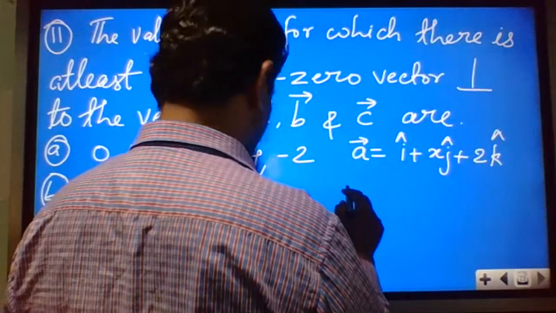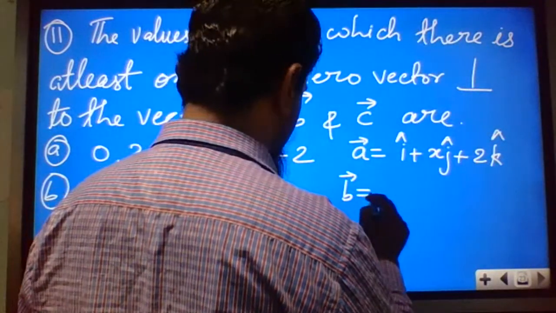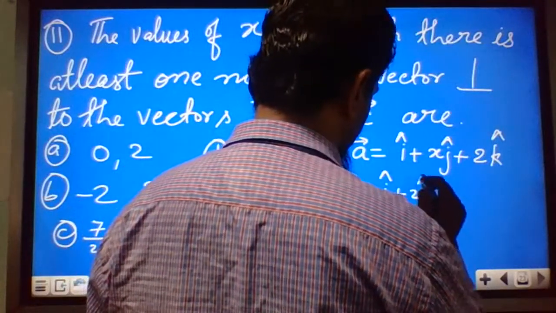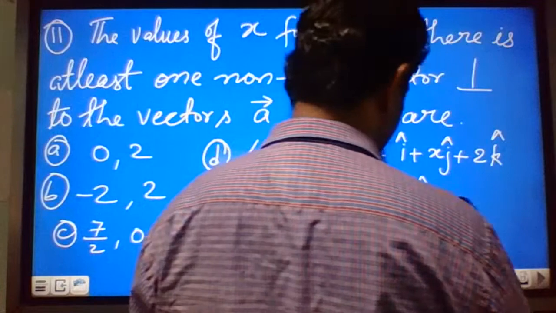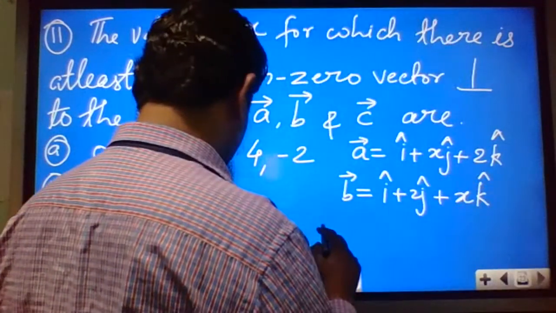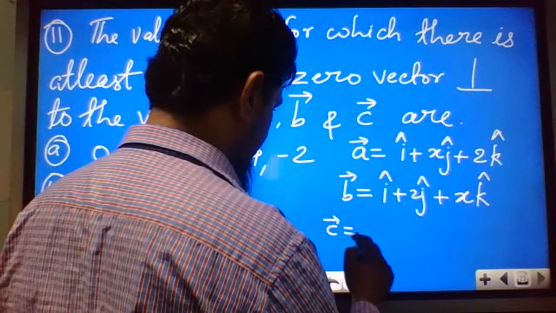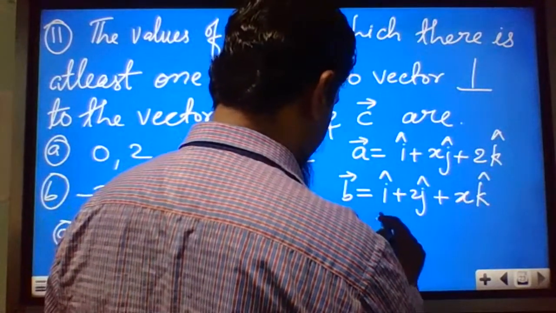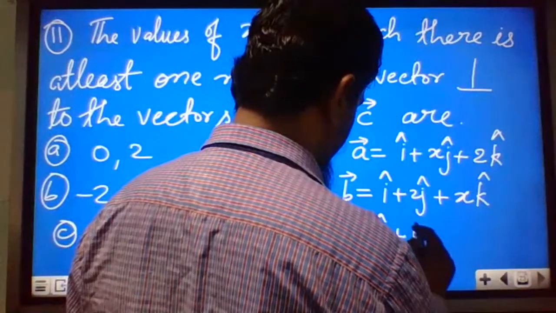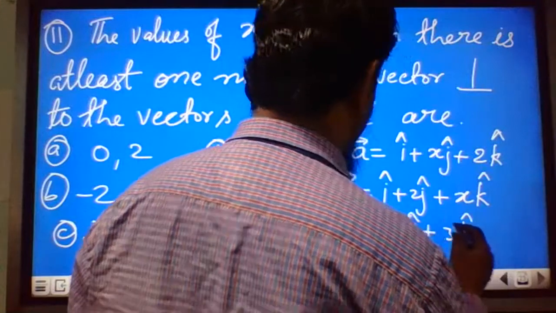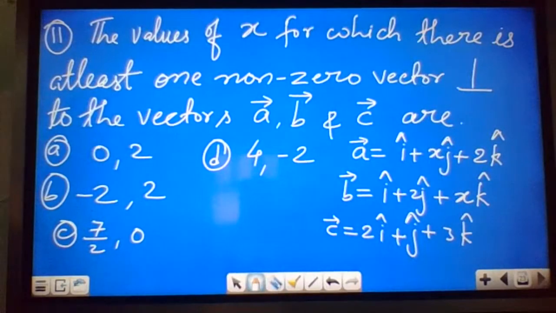Vector B is given as i cap plus 2j cap plus x k cap. Vector C is given as 2 i cap plus j cap plus 3 k cap. They have given the vectors and they are asking the value of x.